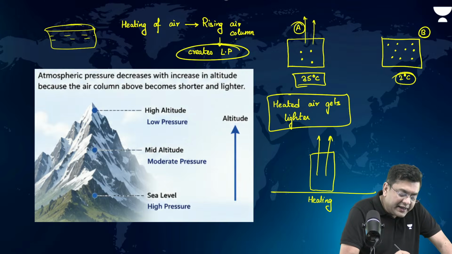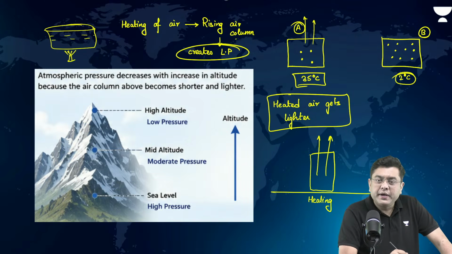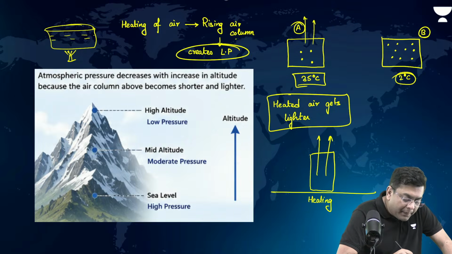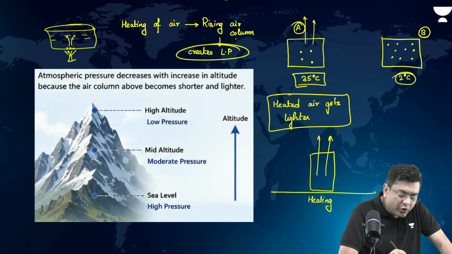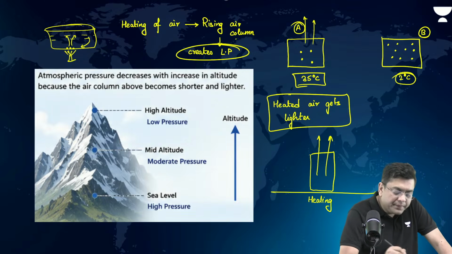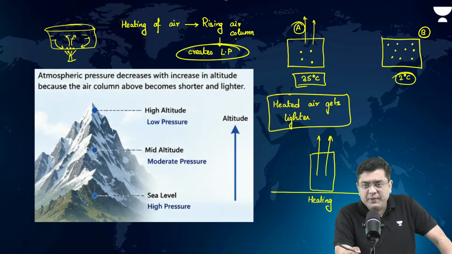The heating is provided at the bottom, isn't it? Here, the bubbles get created. The bubbles are lighter, they rise up, whereas the colder water sinks. That is what creates convection.